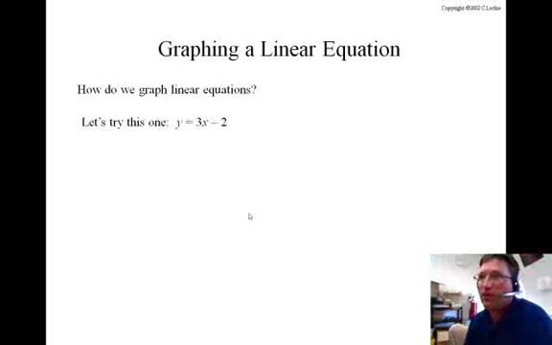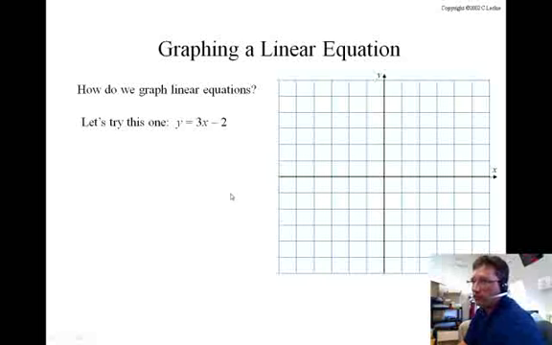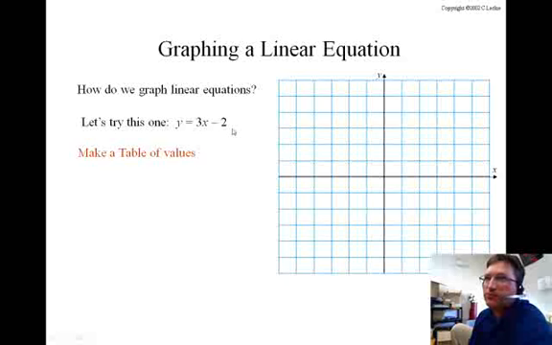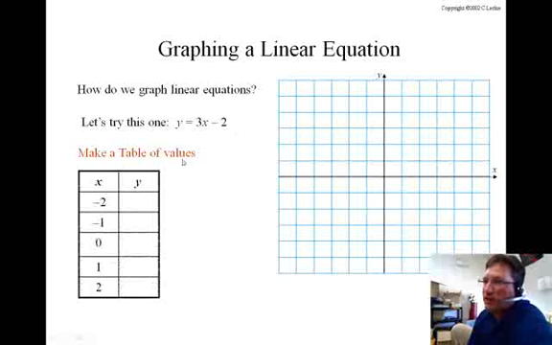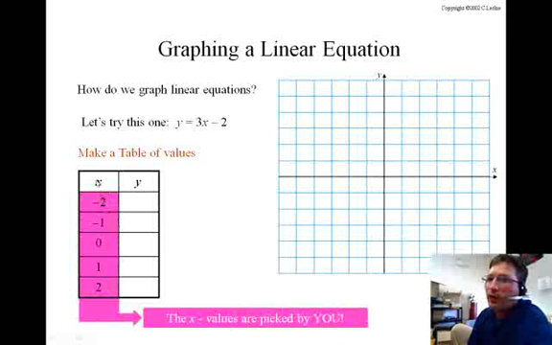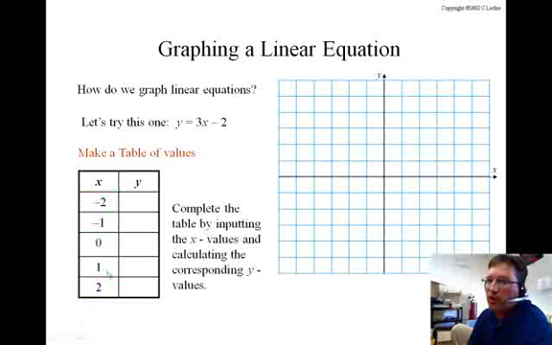So how do we graph linear equations? Well, this one's set up nicely for us. It's already in the form of y equals 3x minus 2. Now we're going to do it by using a table of values this time. We can choose any values we want for x, but we might as well keep them small.